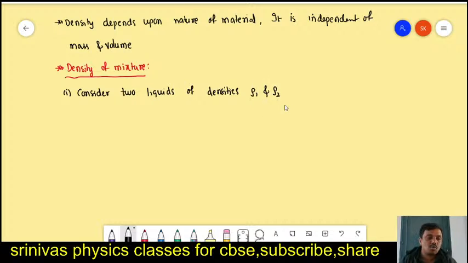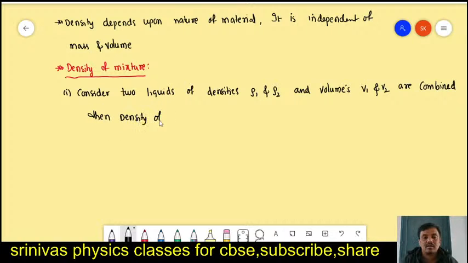It is not P, it is rho, and volumes V1 and V2 are combined. Then what is the formula to find out the density of mixture? I want the density of mixture. For the density of mixture, we have the formula: rho mix, density of mixture, equals total mass by total volume. This is the formula.